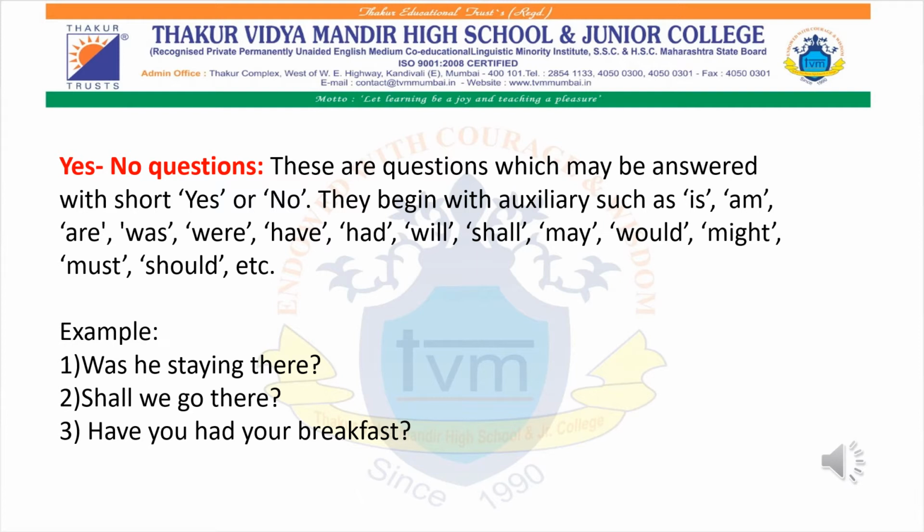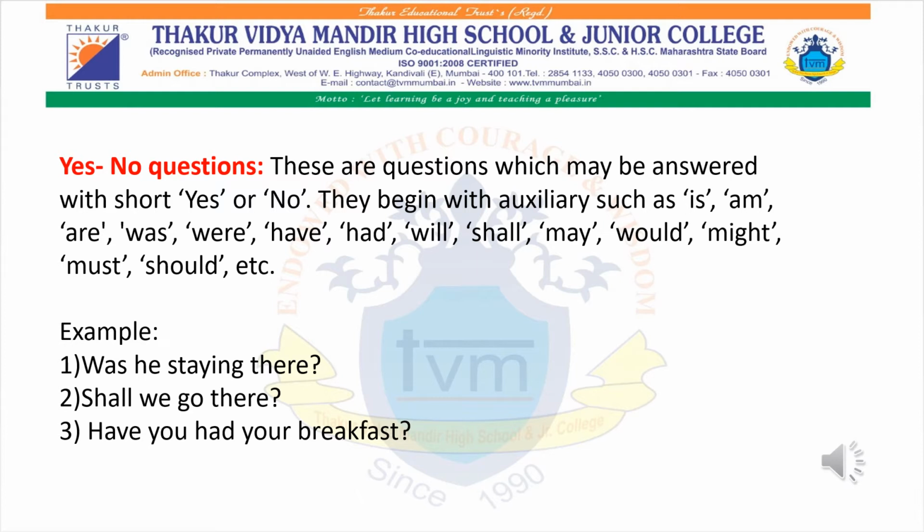For example, "Was he staying there?" It is just asking whether that person was staying there, and you are just expecting an answer yes or no. It can be either yes or no. "Shall we go there?" It is asking your advice. And therefore, we use auxiliary words to get only yes or no answers. For example, if I ask you all, "Have you all finished your homework?" It can be either yes or no.